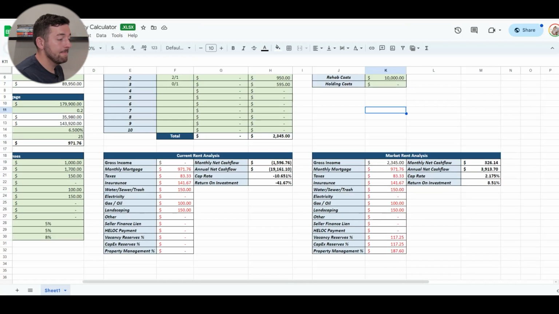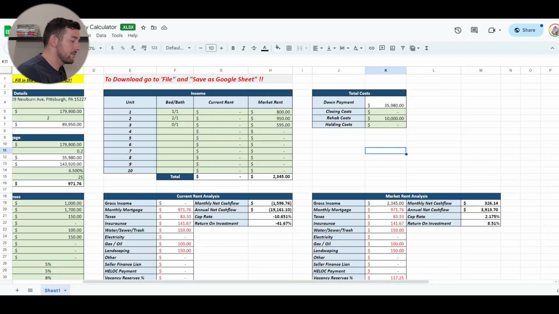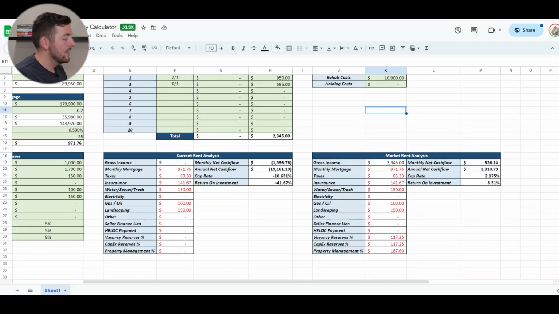But if you scroll down, we'll be able to see that, with our market rent, if we were to purchase this property, we would have an income of $2,345. Now, the mortgage would be $971, taxes $83, insurance $141, water, sewer, trash $150, gas and oil for the heat $100, landscaping $150 per month, and then our reserves $117, and $187 per month.